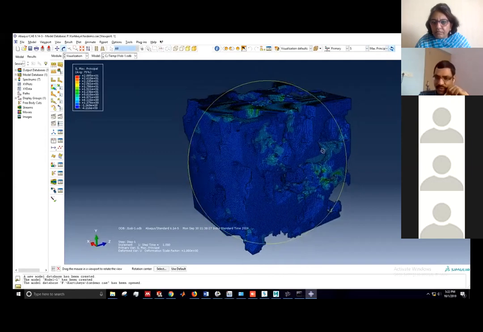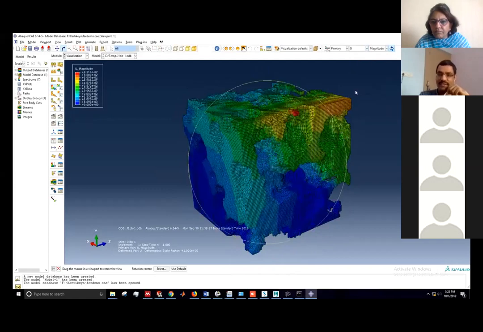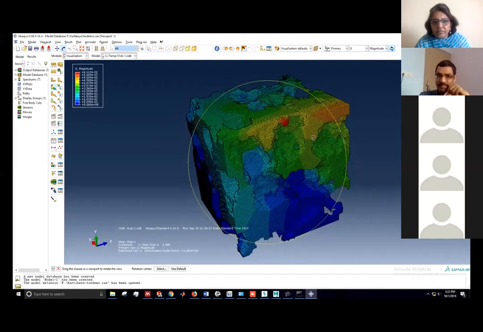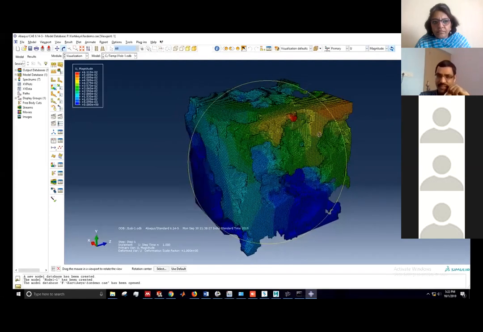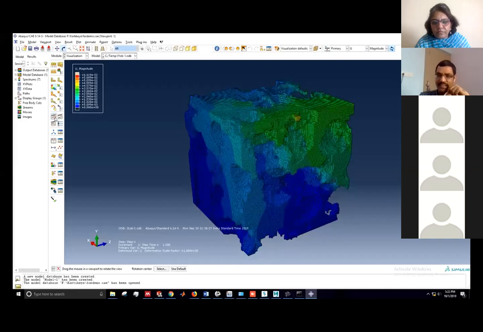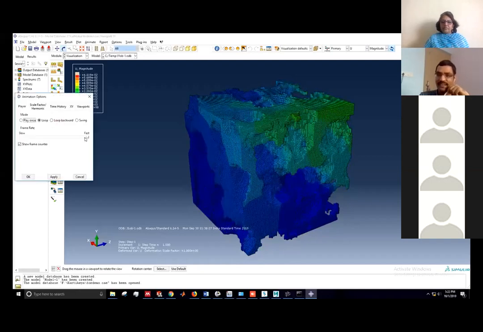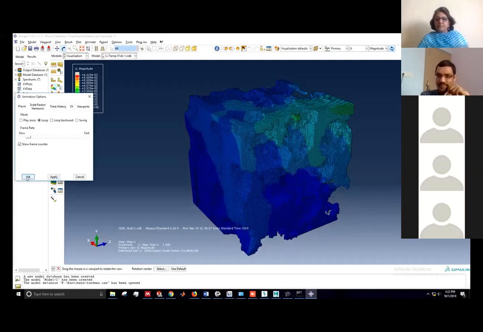The failure may onset from there. Or if at some region you are getting a very high stress value, and the load that you are applying exceeds that, it means that the system will fail. So those kinds of predictions we actually do.